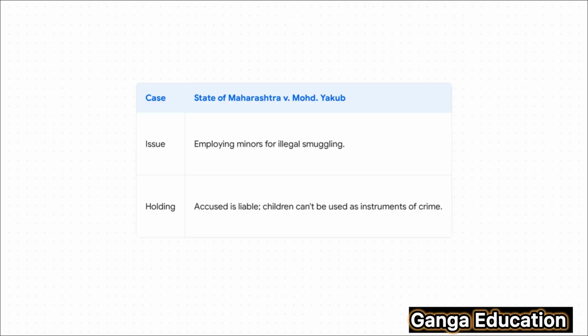Now, what's really interesting here is the landmark case of State of Maharashtra versus Mohad Yaqub. In this case, the accused had gotten minors involved in illegal smuggling. The court's ruling was powerful. It held that children simply cannot be used as instruments of crime, and the person who employs them is fully 100% responsible for that criminal act.